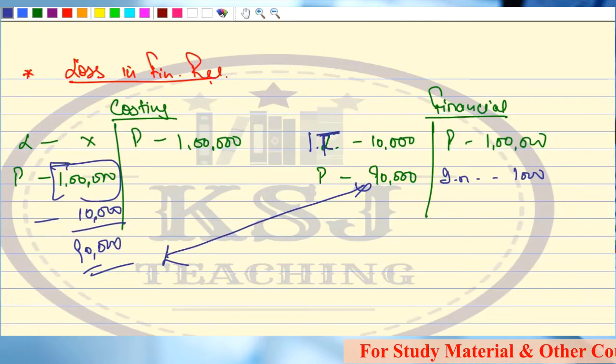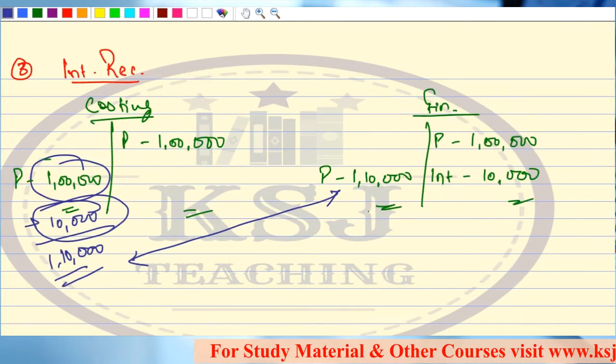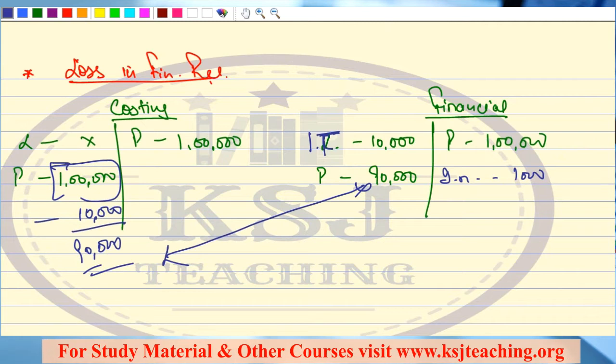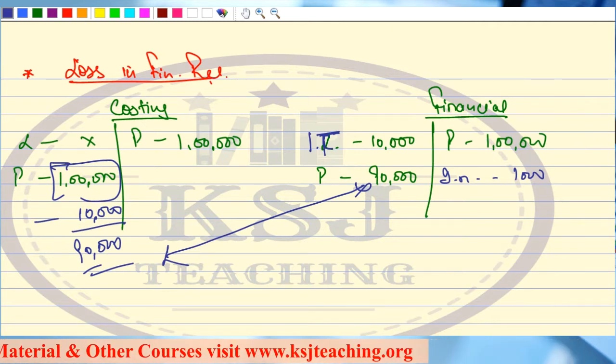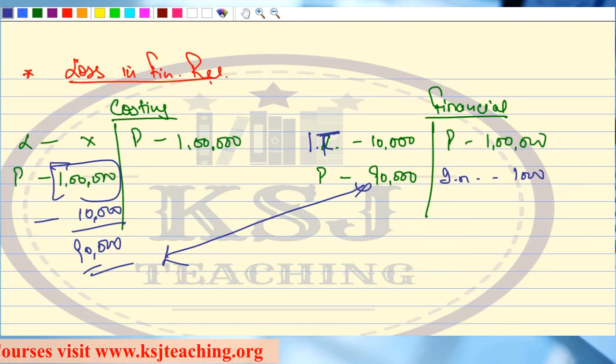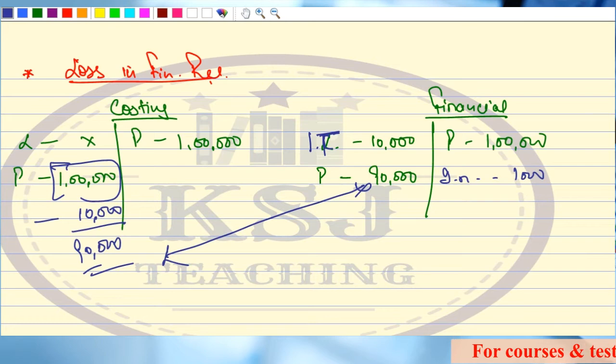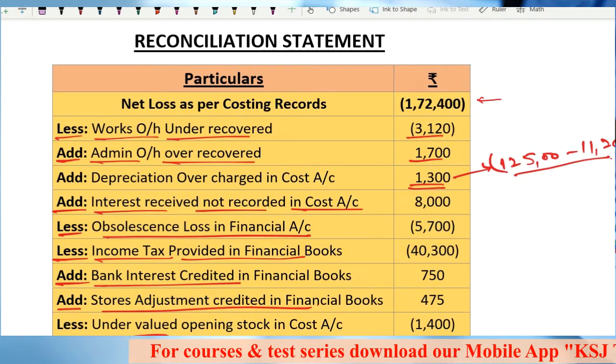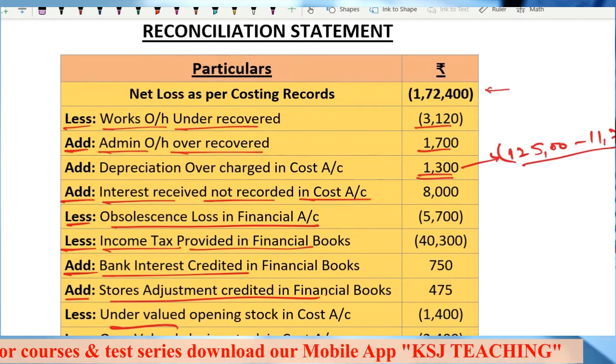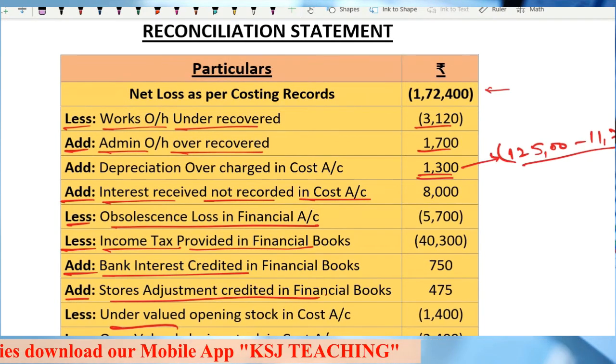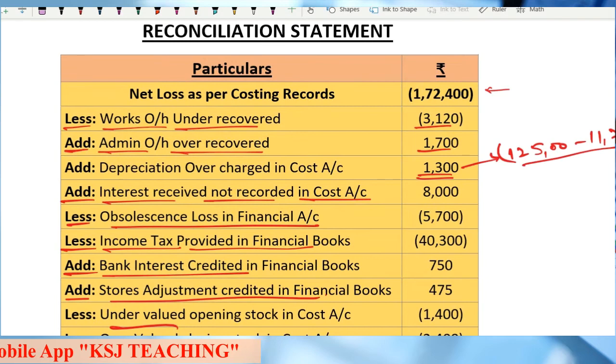This is how you have to prepare a reconciliation statement. For the first few items, I have shown you how the treatment is to be done. When you are in practice mode, once you have gained the confidence that yes sir, we can do it, then no need to prepare this. This is to be prepared only when you have confusion regarding an item. Otherwise, just go straight away to the reconciliation statement. See, a simple trick to see which profits we are adjusting.